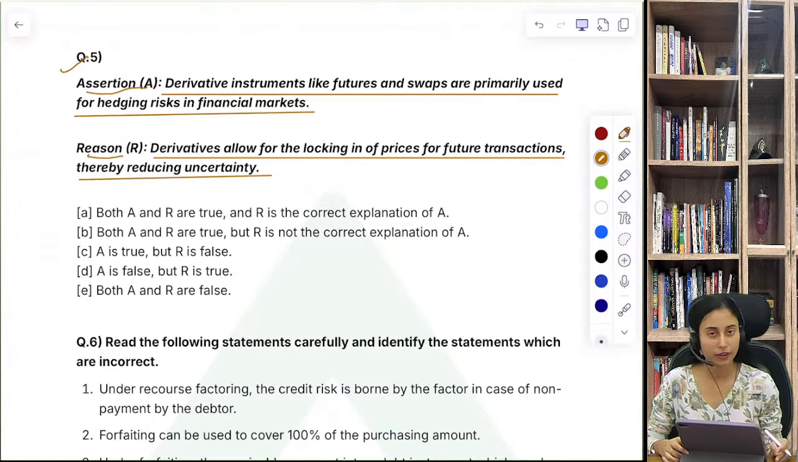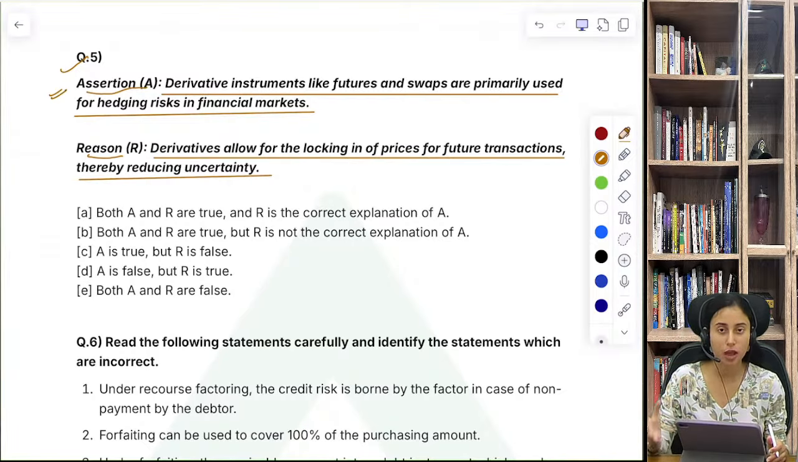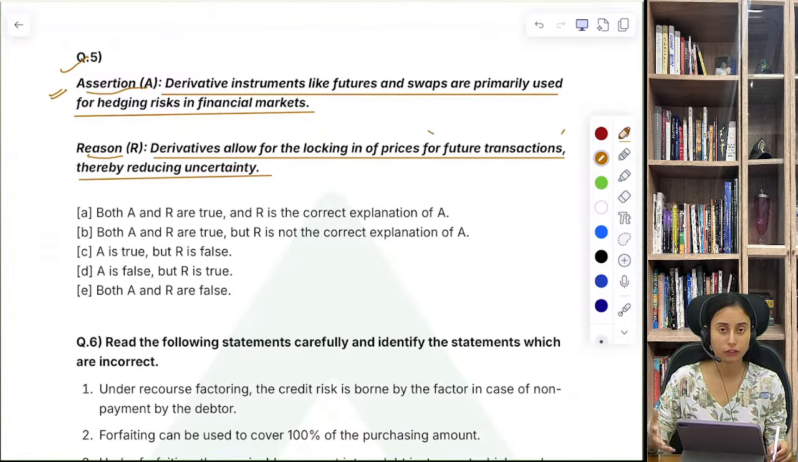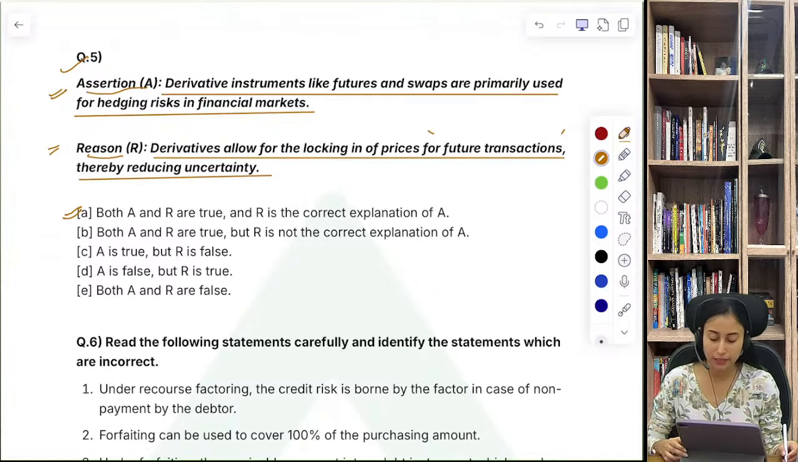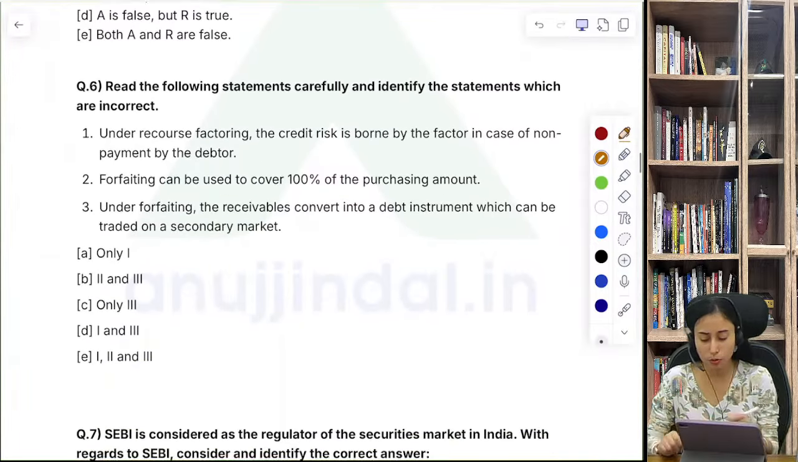So see, this assertion is true that derivative instruments like futures and swaps are generally used to hedge risk. And how do investors do it? They fix the future prices for the future transaction so that the upcoming uncertainty can be minimized today itself. With this we can say the assertion and the reason both are true. So A is the right answer in this case. Both A and R are true, and R is a correct explanation for A. Let's move ahead with question number 6.